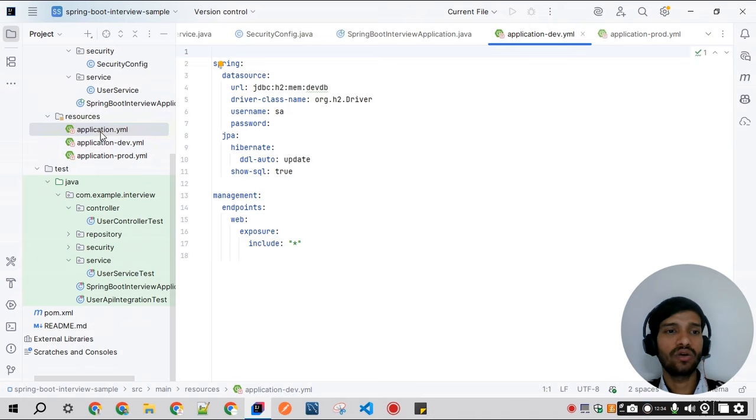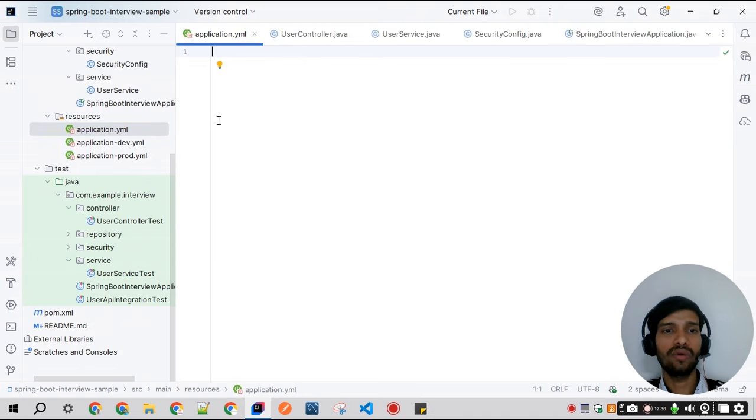This is the main application.yml file. We can pass an argument called spring.profiles.active equal to dev. So during this, the dev environment will be executed.